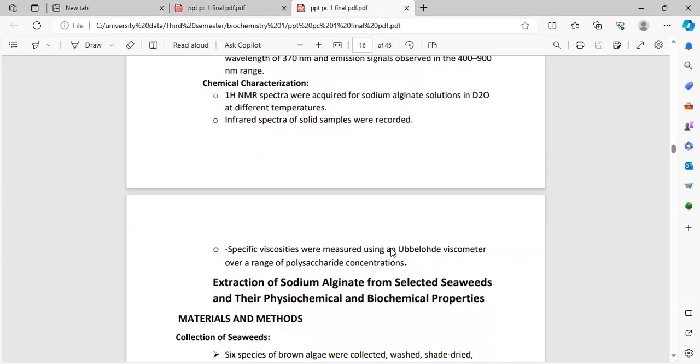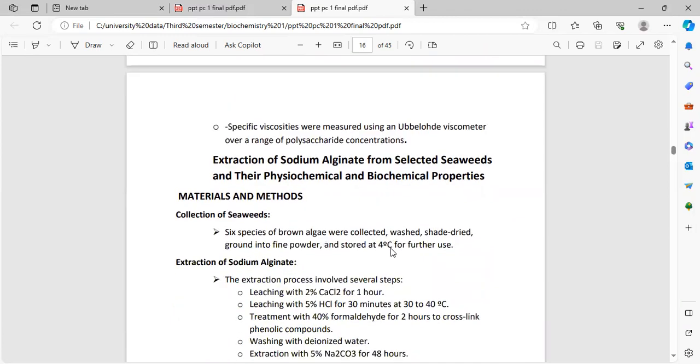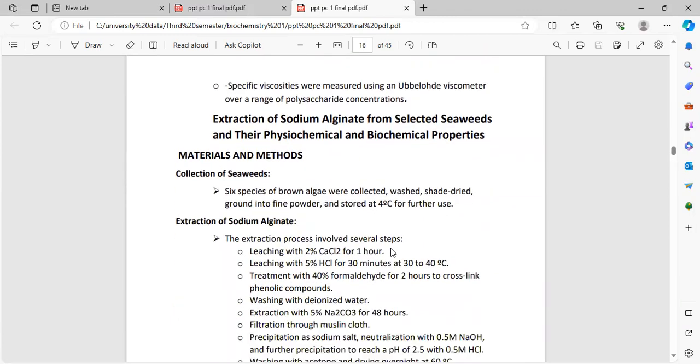Chemical characterization. 1H NMR spectra were acquired for sodium alginate solution in D2O at different temperatures. Infrared spectra of solid samples were recorded. Specific viscosities were measured using an Ubbelohde viscometer over a range of polysaccharide concentrations.